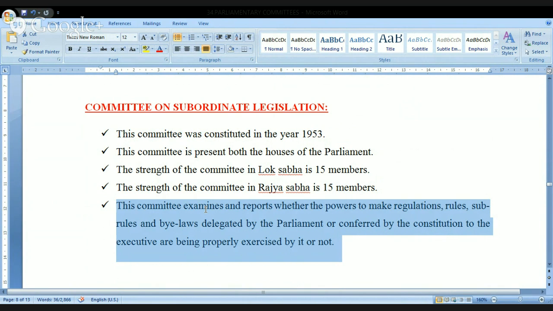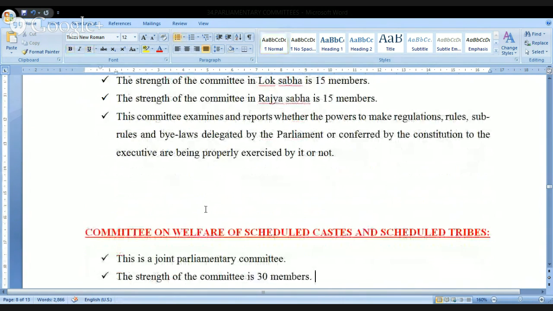See, in the parliament, it is not just making the legislations, but you will also make the regulations, rules, sub-rules and bylaws. And the parliament will make certain laws on this. At the same time, the executive is also empowered to issue certain orders. They are also empowered to make certain rules and sub-rules. And this particular committee will verify whether this particular power is being exercised properly or not. This is the Committee on Subordinate Legislation. Next one.